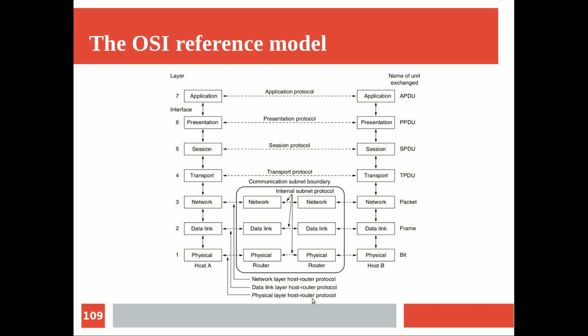Accordingly we have the physical layer, host to router protocol. Router, in the sense here, is the entry point of the subnet, an intermediate device, and that device, as we have already seen, can be a gateway, router, or switch. Here it is taken as a router as a general term. It is just a switching device.